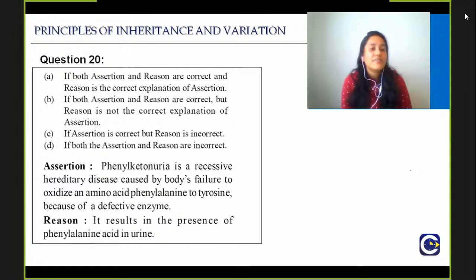Phenylketonuria is a recessive hereditary condition caused by body's failure to oxidize an amino acid phenylalanine to tyrosine because of a defective enzyme. This is the assertion. It is a long assertion, but read it properly, okay? They are asking you about this disorder, which is phenylketonuria. And it results in the presence of phenylalanine acid in the urine. What is the right answer?